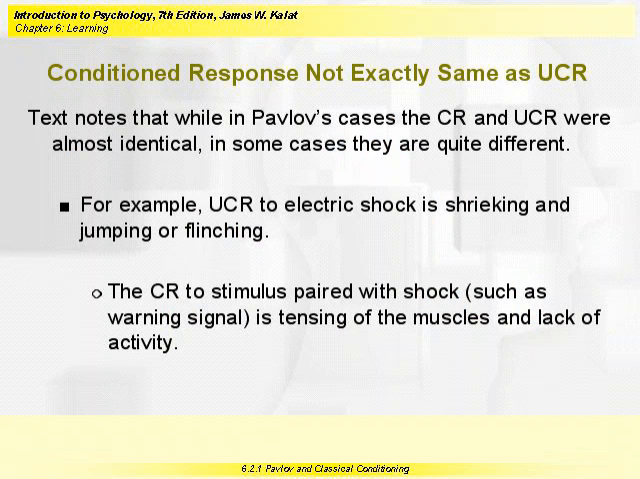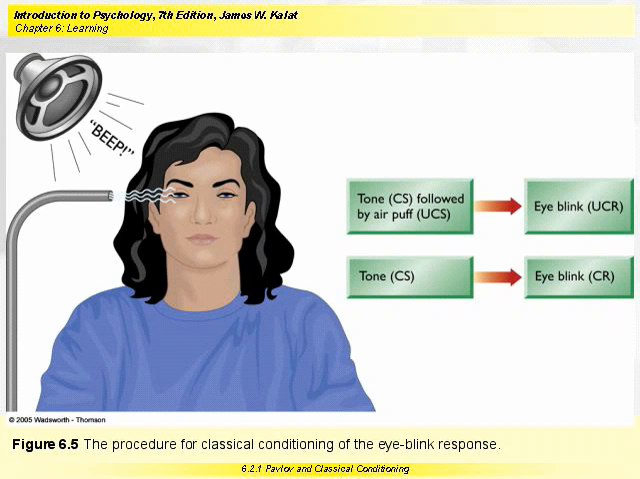The conditioned response is not exactly the same as the unconditioned response. For example, the unconditioned response to an electric shock is something like shrieking and jumping, flinching, whereas the conditioned response to a stimulus paired with a shock, such as a warning signal, is tensing of the muscles and lack of activity. The eye blink response is a popular one for researchers to use in the laboratory.